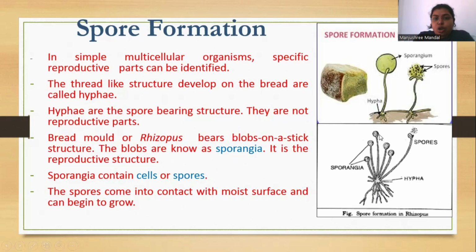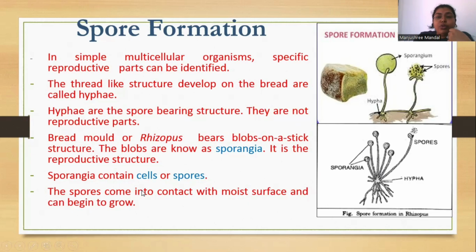This is the stalk, and this bulbous structure is known as sporangia. Sporangia is the plural form, and sporangium is the singular form. One bulb-like structure is a sporangium. Within the sporangium, spores are there.